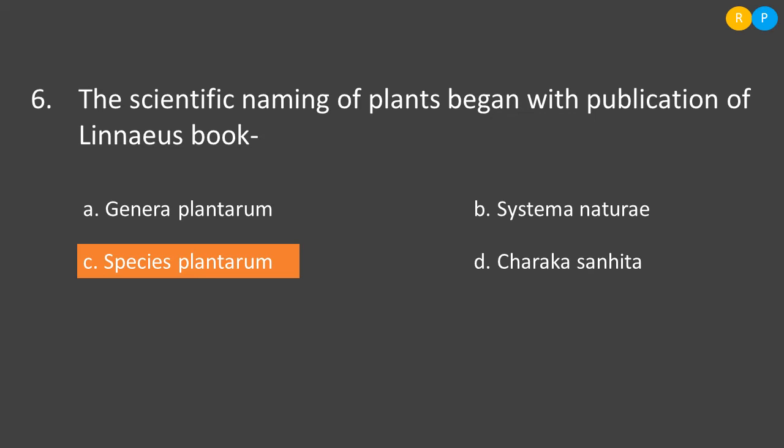Then option C, Species Plantarum. Species Plantarum is also a publication of Linnaeus. It has the information regarding the scientific names of plants. He is the first one who started naming plants using scientific names, as mentioned in the Species Plantarum. So this is the correct answer.